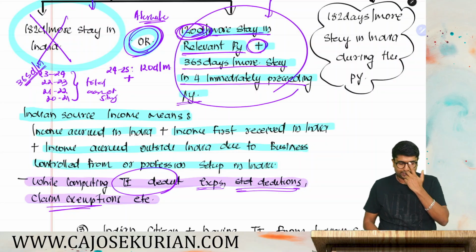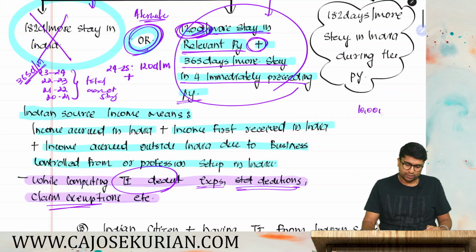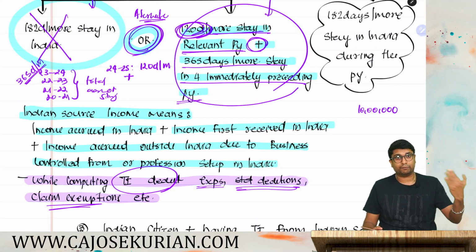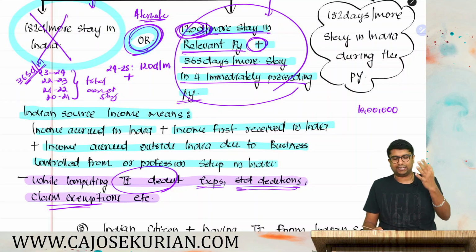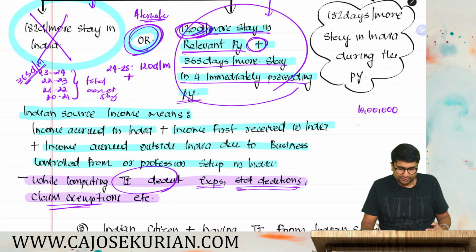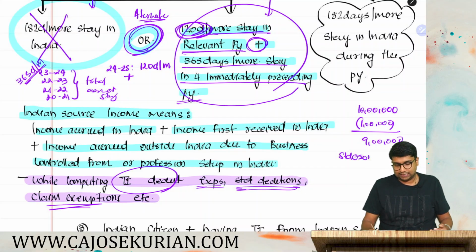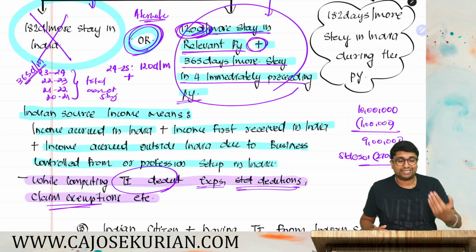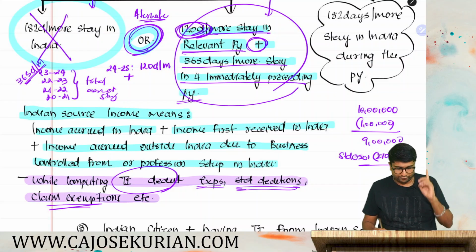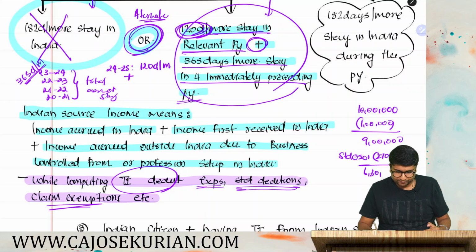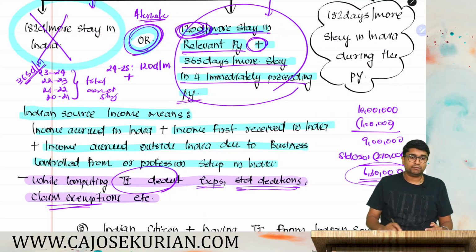Say for example, in the question they are saying 10 lakh is the total income, say rental income that is received from India. If gross rent received is 10 lakh, you can definitely deduct municipal taxes. Say municipal taxes is 1 lakh. Then on the net annual value, you can definitely claim standard deduction at 30%. 30% on 9 lakh will be 2 lakh 70,000. Only the remaining amount shall be taxable as income, as the total income from Indian source. Are you all with me? So friends, be careful. Only the remaining income, 6 lakh 30 thousand, shall become the total income from Indian source.